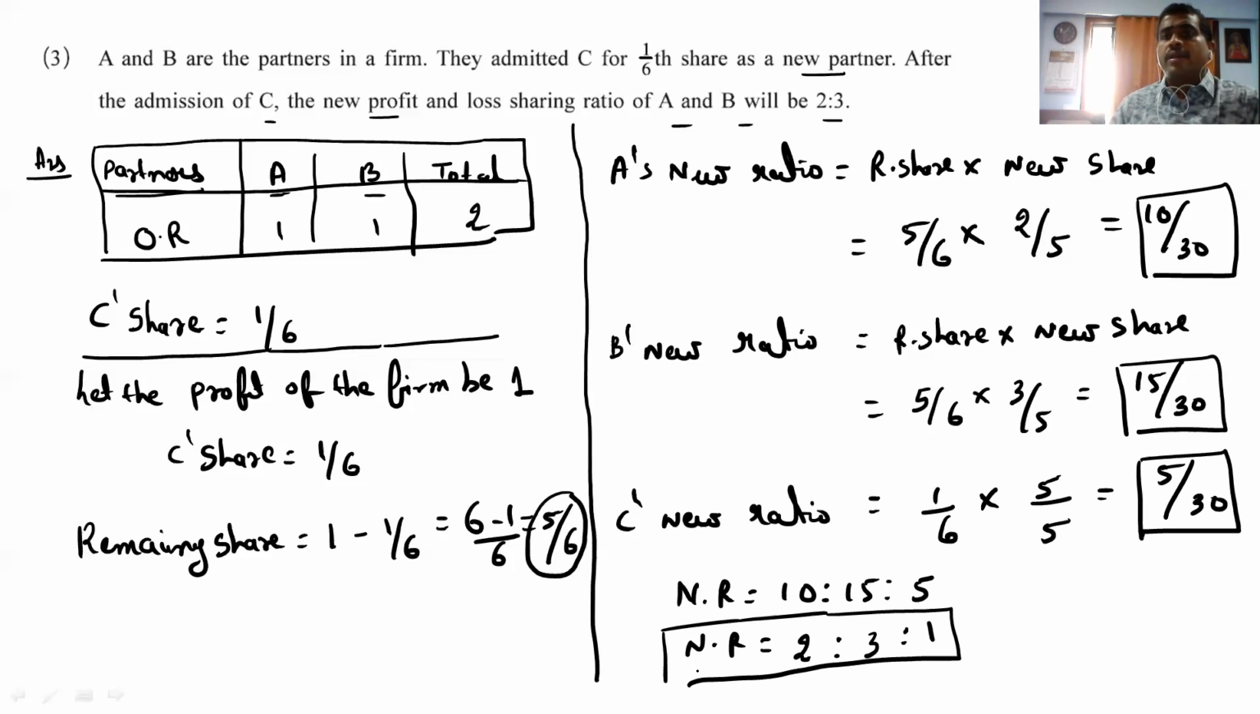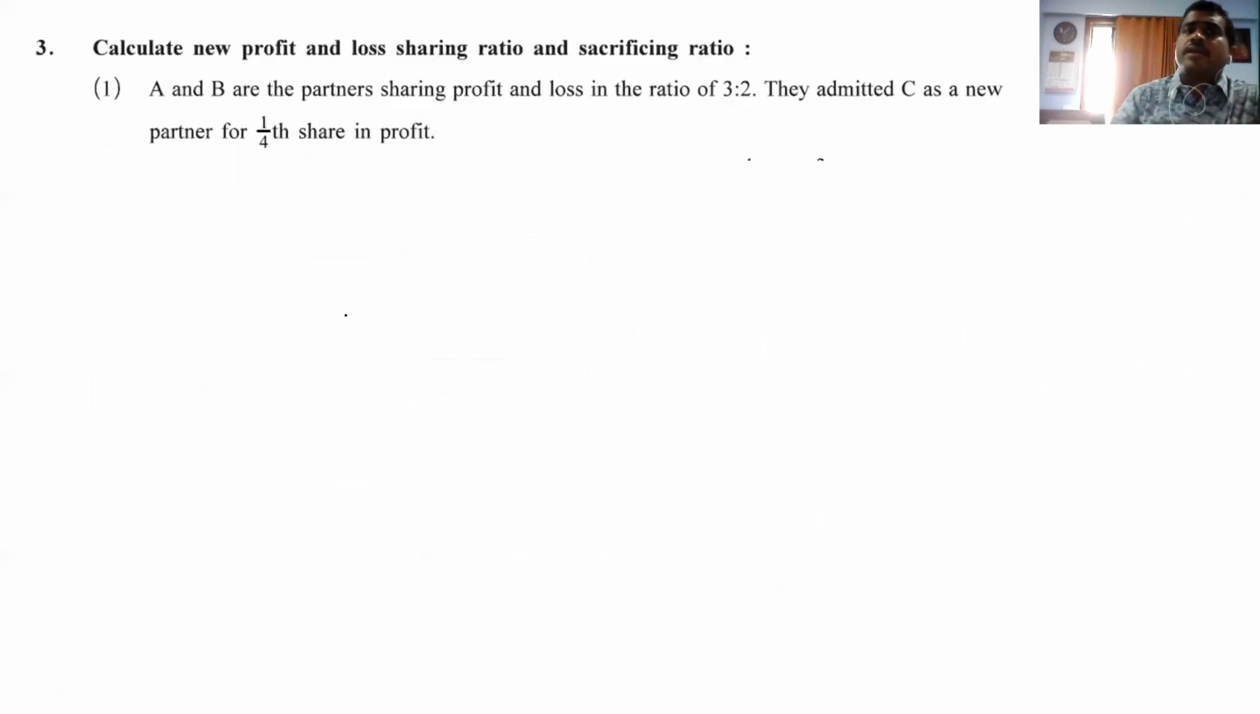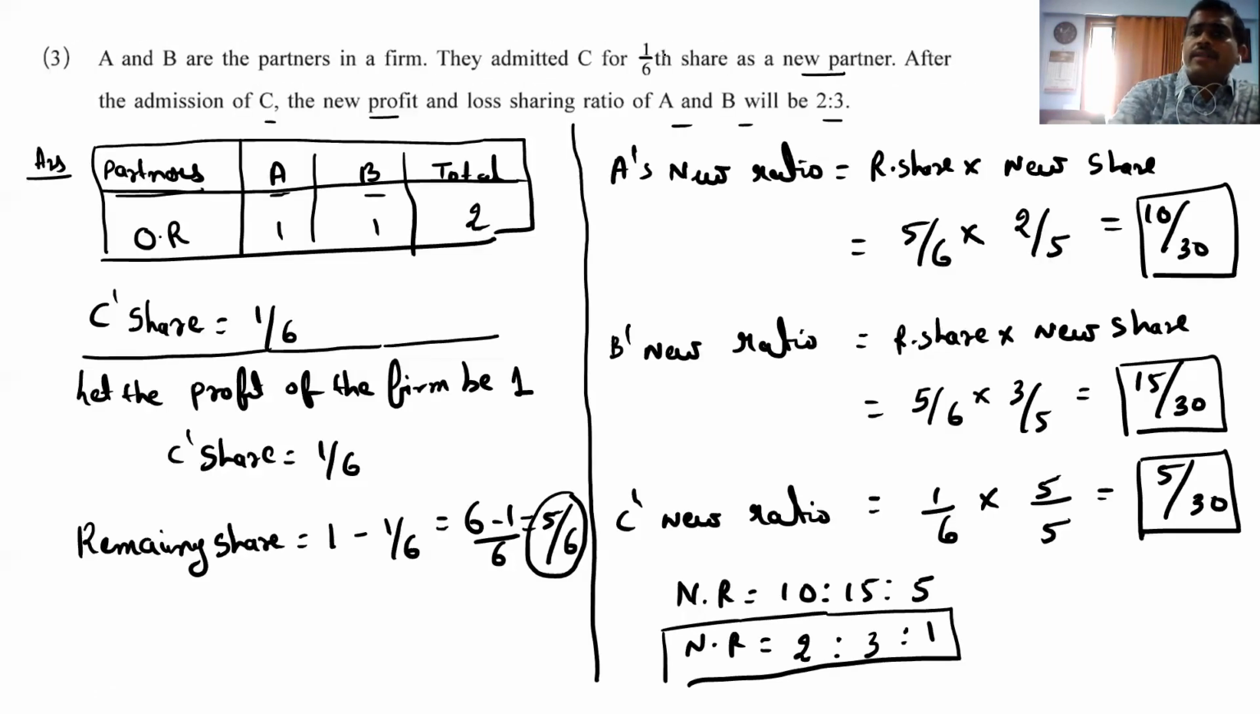Okay. Now they are asking one more thing to us. They are asking to find what is the sacrifice ratio. In the question they are asking to you, right? You can see here the last question I have just taken out. Here you can see calculate the new profit and loss ratio and the sacrifice ratio. Right. So I am taking this question.